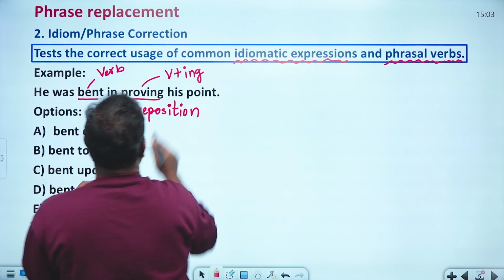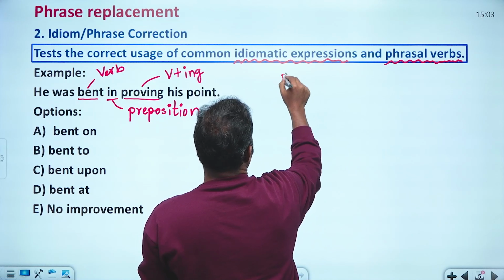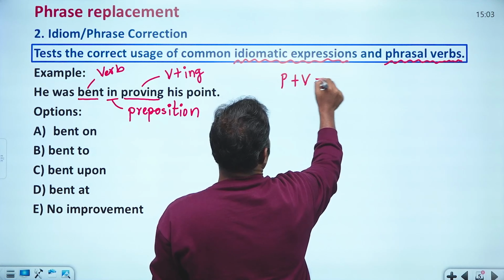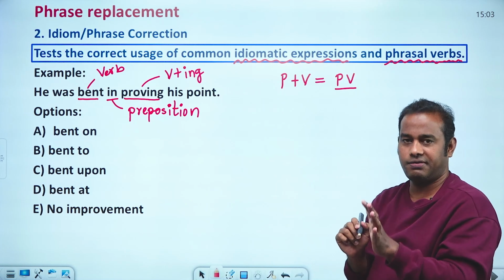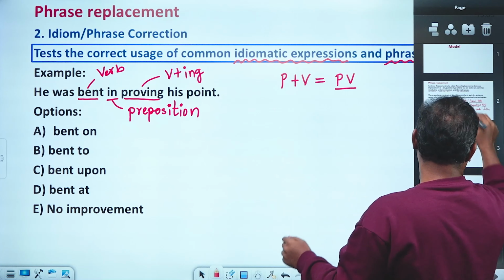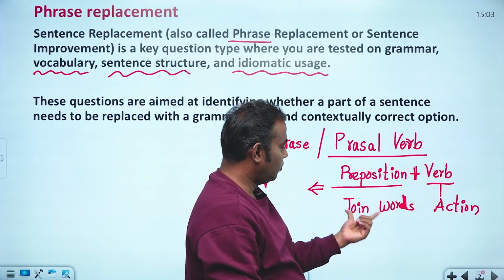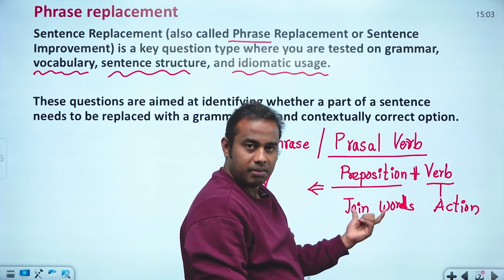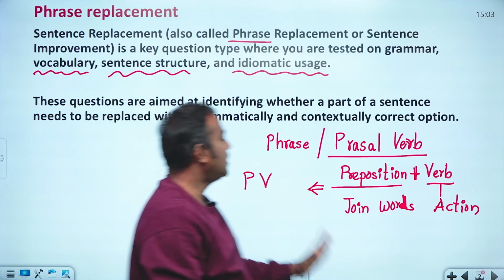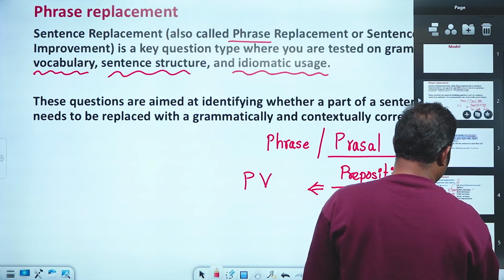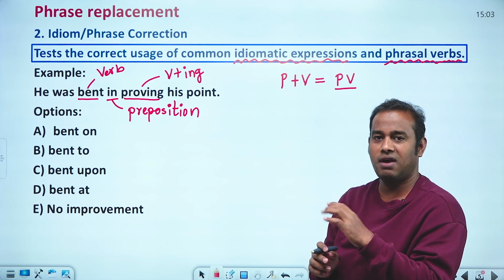Nevertheless, whatever is happening here, just remember this point. When a preposition plus verb is coming, this becomes a phrasal verb. The meaning is entirely different. As I said before, in phrasal verbs, preposition plus verbs, individually they have some meaning, but when you combine them, you get a different meaning. So for that reason, you have to check this point here. Bent in is not the right way of usage.